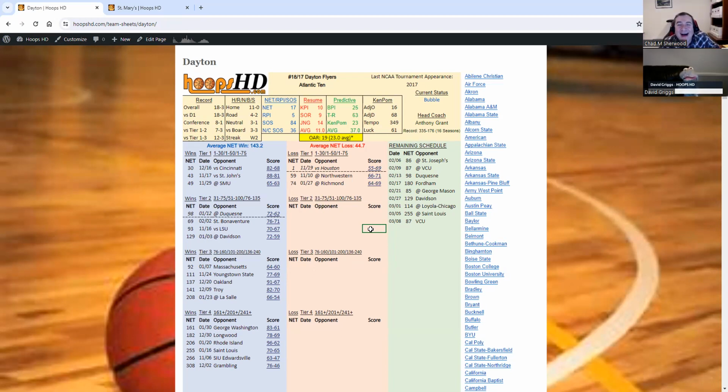RPI was the old NCAA metric, which is now about 10 years defunct. But our friend Warren Nolan over at warrennolan.com does still calculate the RPI using its old formula. And while it's not on the official NCAA team sheets, we're one of the few places that still shows it other than Warren. We do still show this number. It's kind of interesting sometimes, just as a little student of history thing.